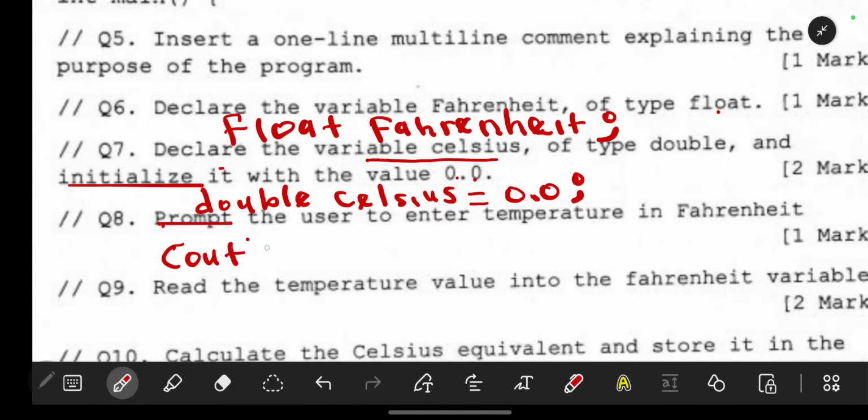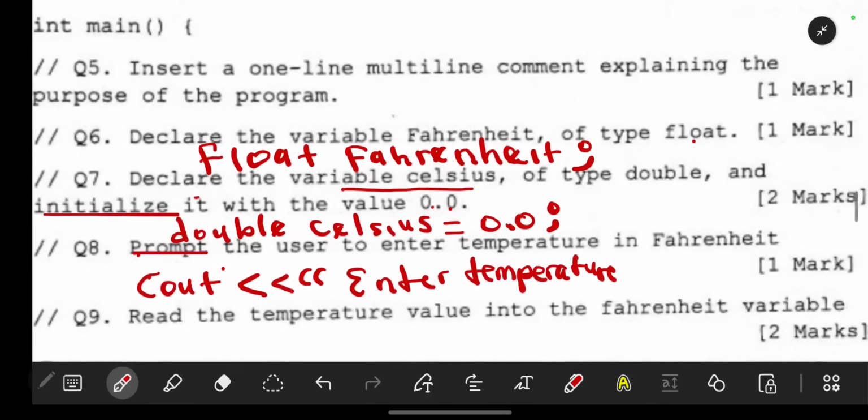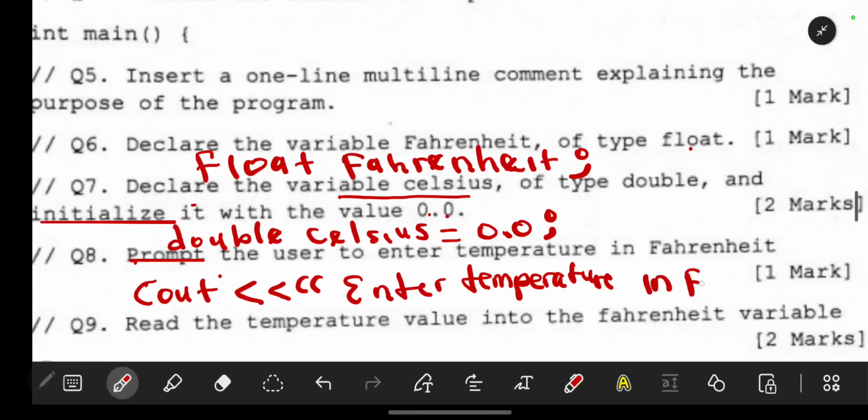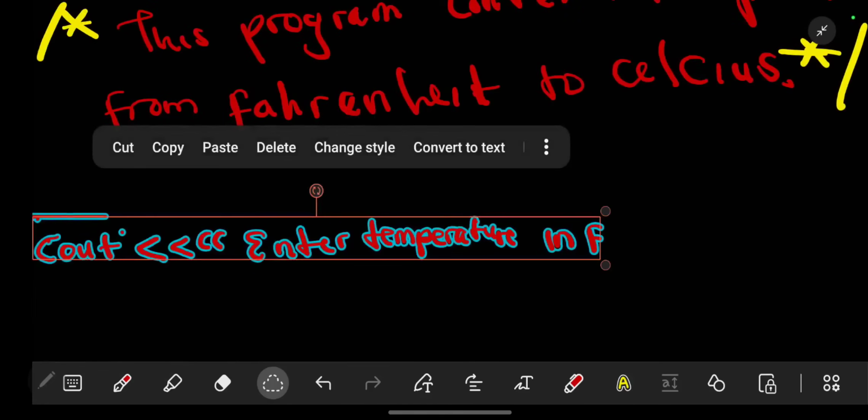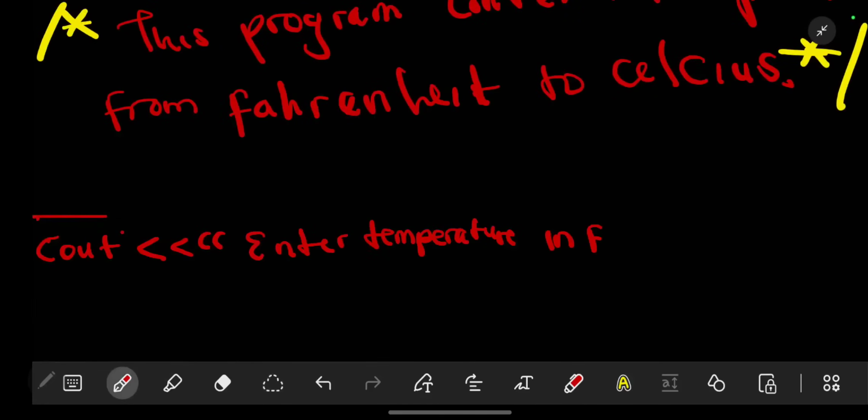So you're going to use your cout like that. Then you are going to use these insertion operators that are used for cout. Then you are going to put it in brackets. Then you are telling the person, enter temperature in Fahrenheit.